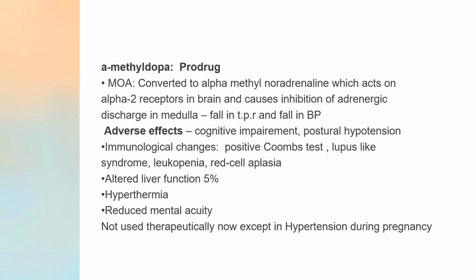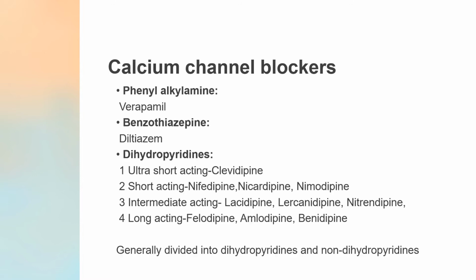Now the adverse effects are cognitive impairment, postural hypotension, then there are immunological changes, then there is lupus-like syndrome, leukopenia, altered liver function, hypothermia, reduced mental acuity. It is not used therapeutically now except in hypertension during pregnancy. Okay, because there are many drugs which cannot be used in pregnancy. They have some teratogenic effects, some adverse effects. So yes, this drug alpha methyl dopa, and labetalol, can be used in hypertension during pregnancy.